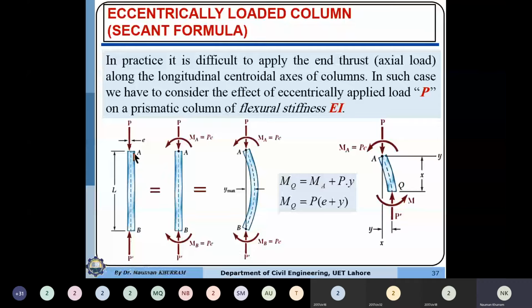The load is acting on the left side of the centroidal axis, with eccentricity e. If we transfer the load from its own line of action to the centroidal axis, it will be accompanied by a moment.